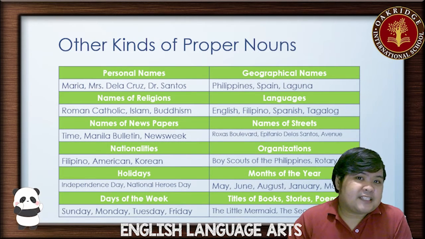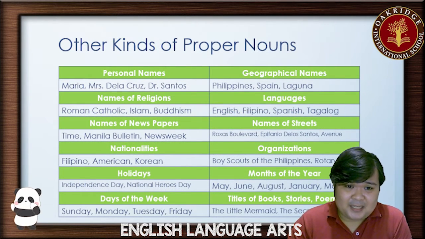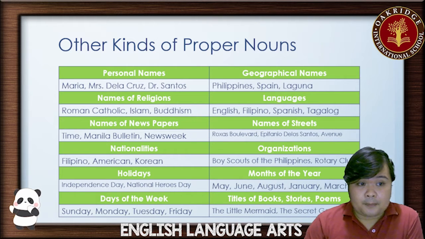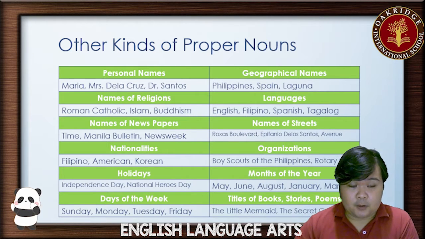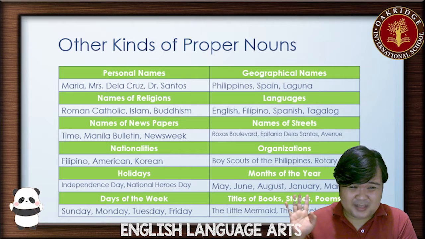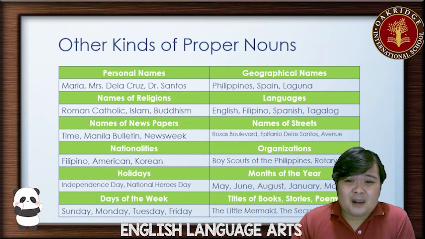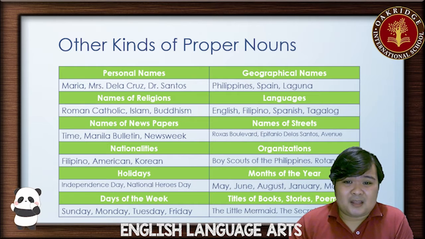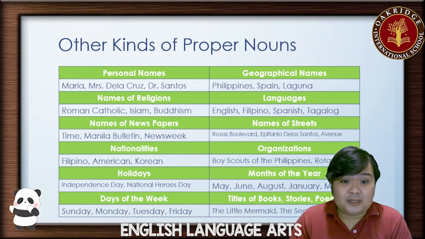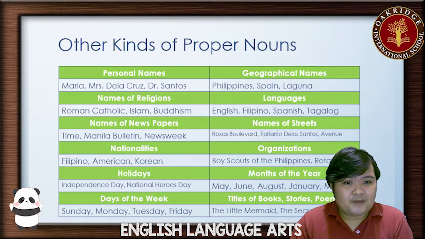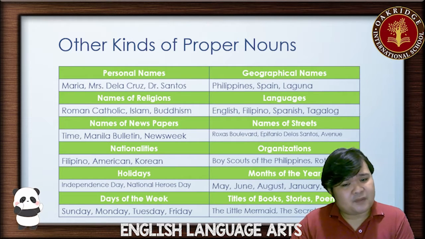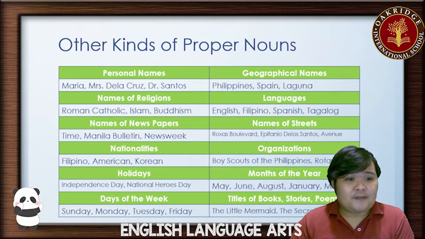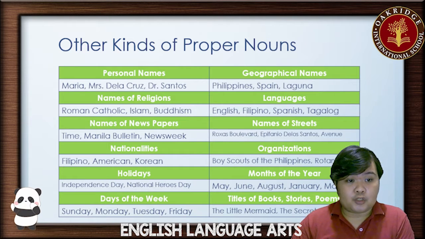These are other kinds of nouns. We will not discuss any of these anymore. They are available in the PowerPoint. Just want to go really quickly through it. Maria, Mrs. De La Cruz, Dr. Santos, these are different kinds of proper nouns. You even have, for example, geographical names: Philippines, Spain, Laguna. You even have languages, names of streets, organizations, even titles of books or stories or poems.